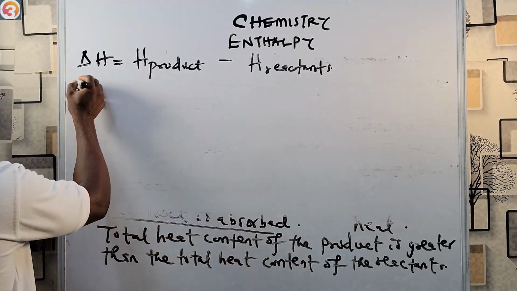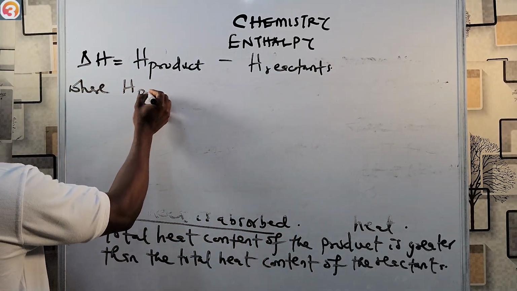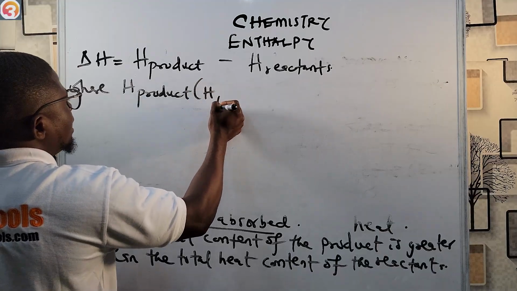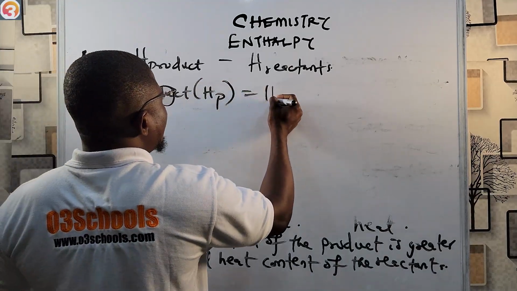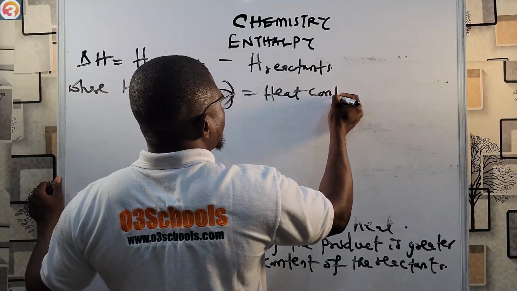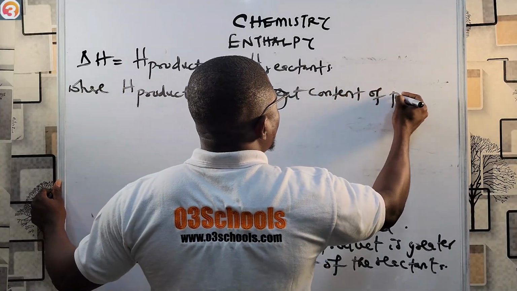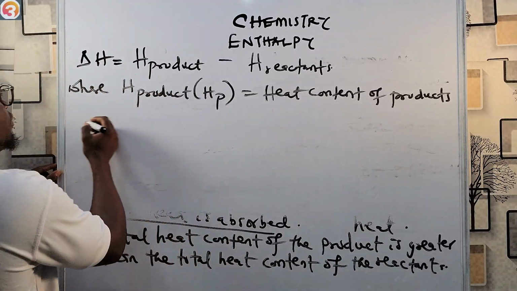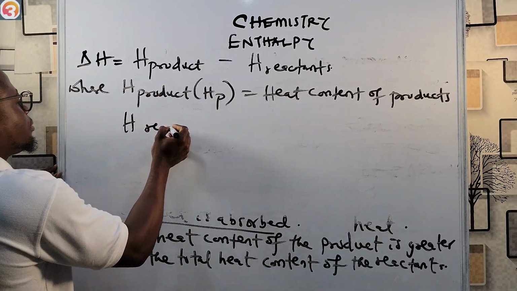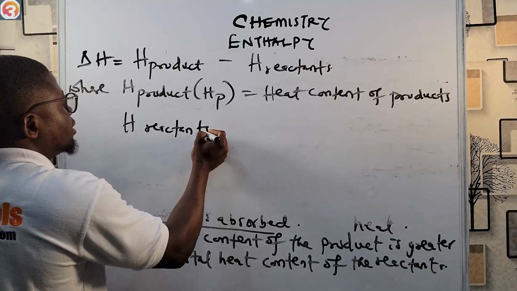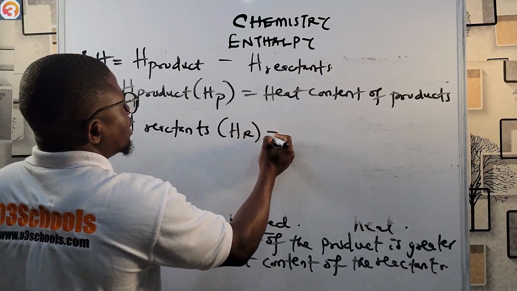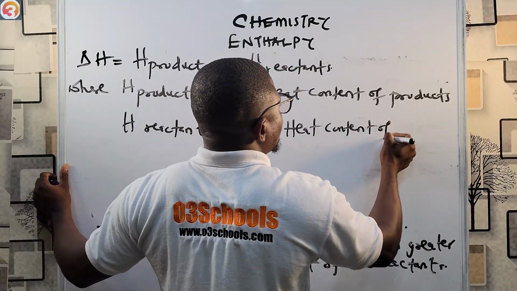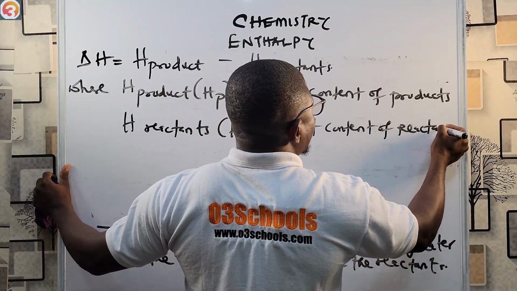Where H product, or what we call HP, is the heat content of products, and of course H reactants, that's HR, is equal to the heat content of reactants.